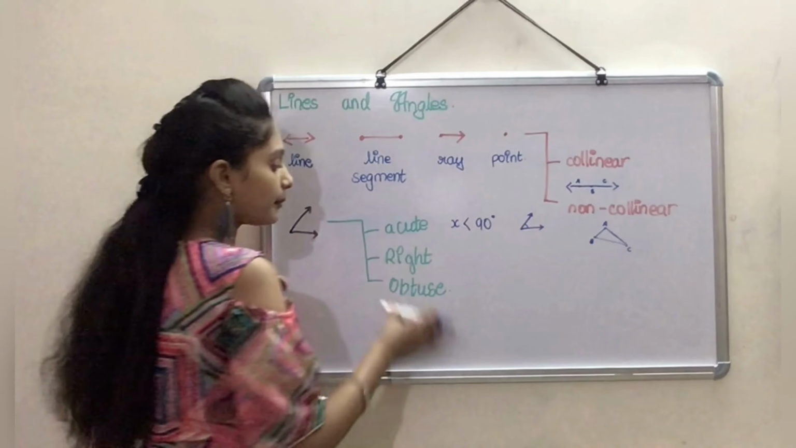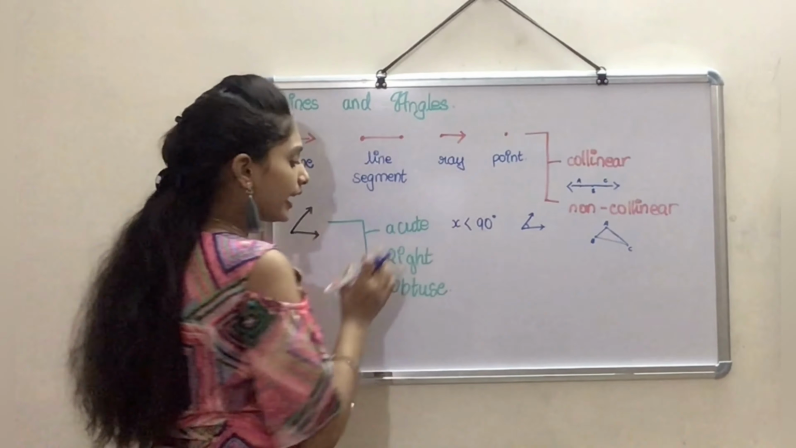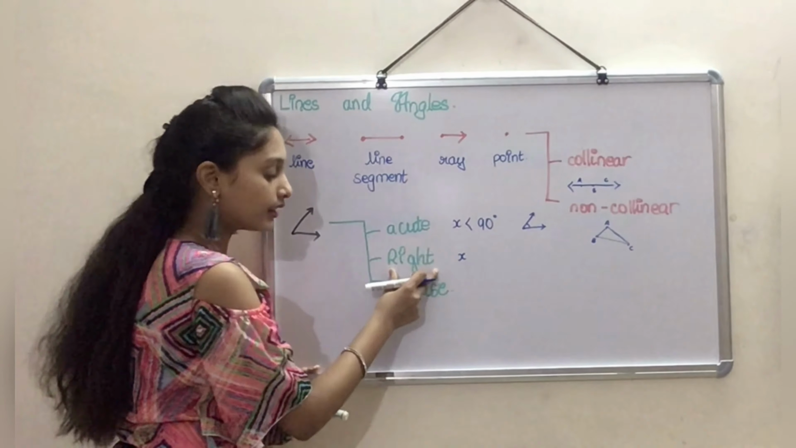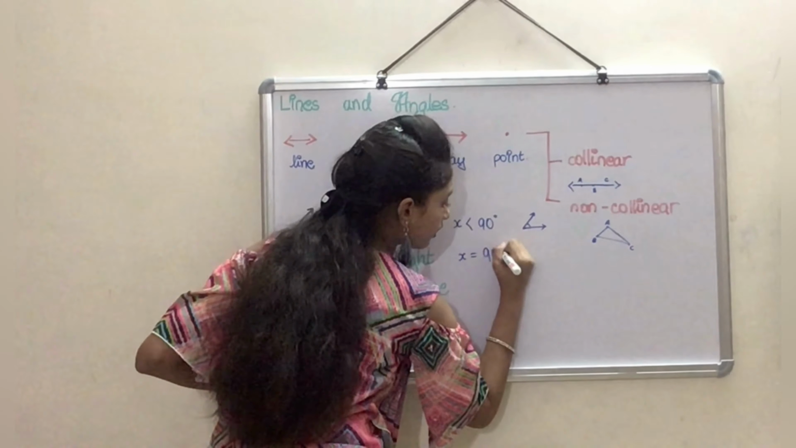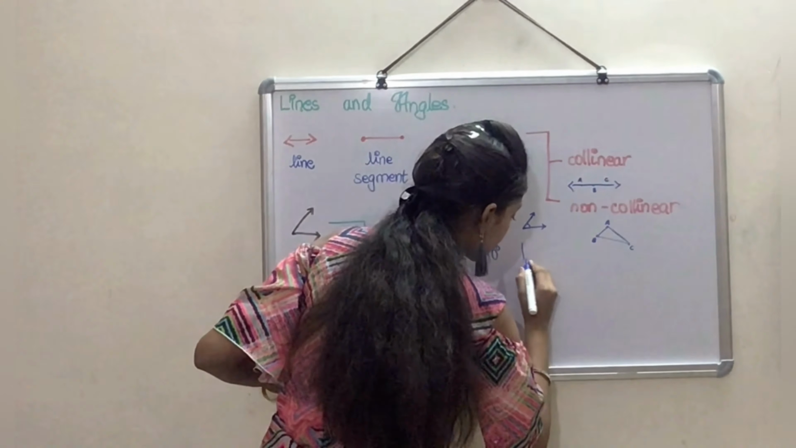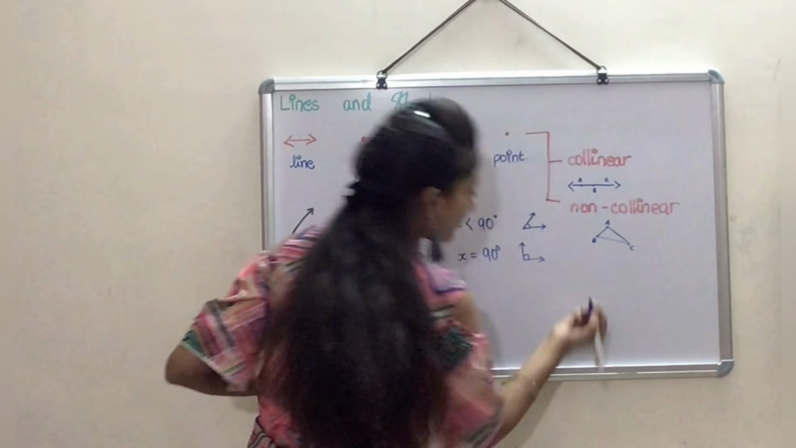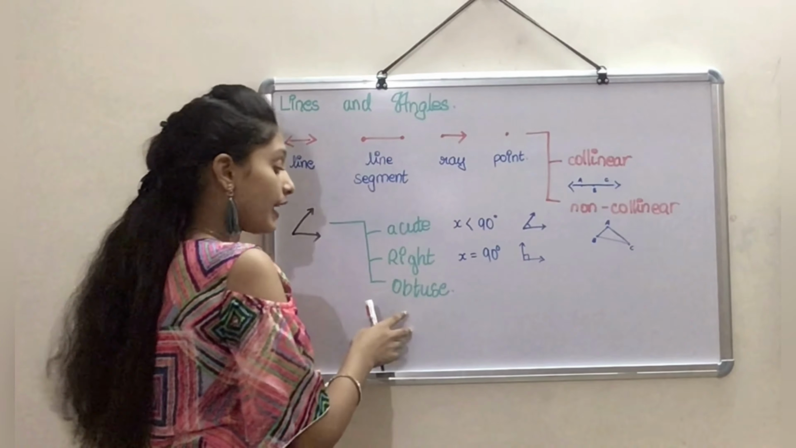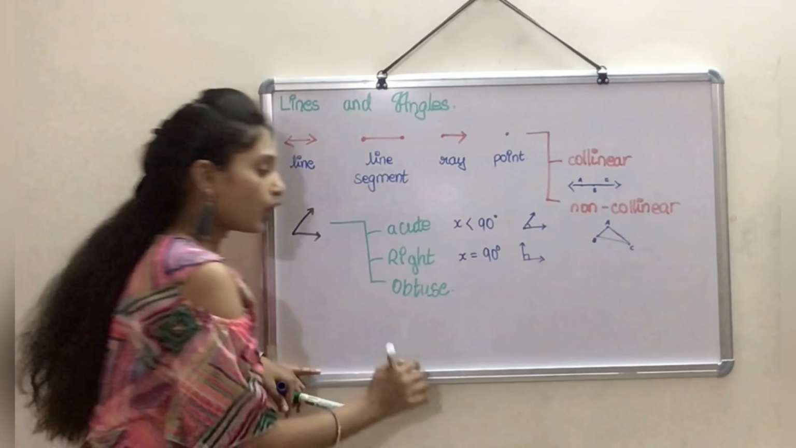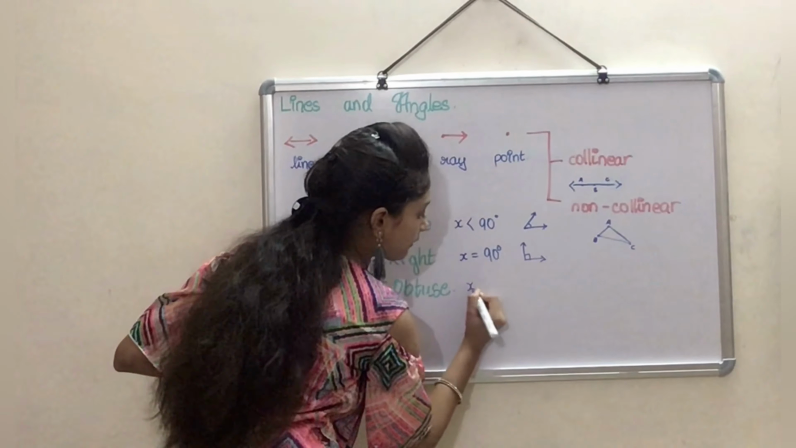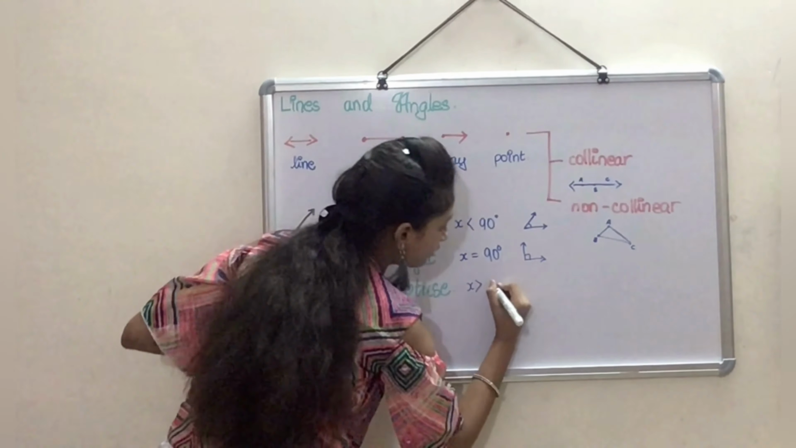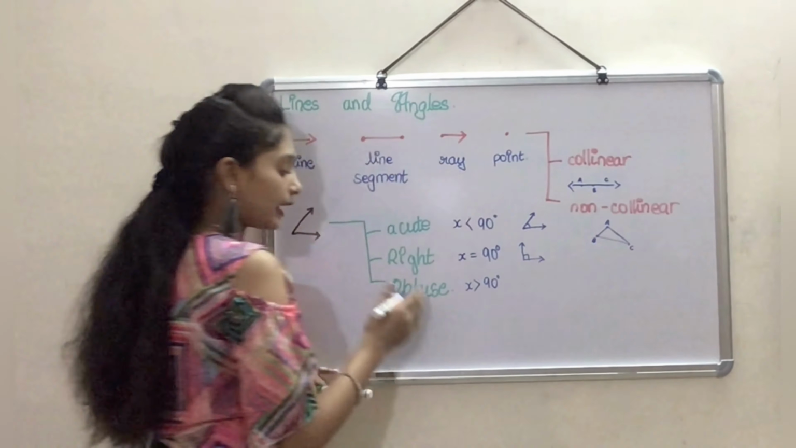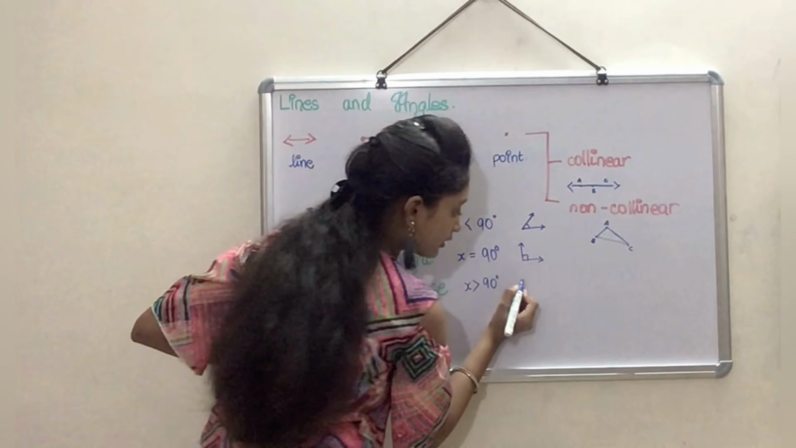Yes. Now let's see the next one, that is a right angle. A right angle always has the degree of the angle equal to 90 degrees. So it looks like this, right? Now let's move on to the next type of angle, that is the obtuse angle. In an obtuse angle, the measure of the angle should be greater than 90 degrees, right? So at that point, your angle will look like this.